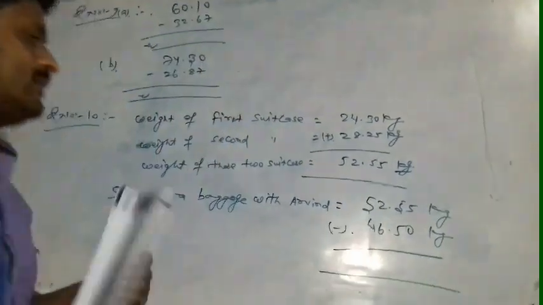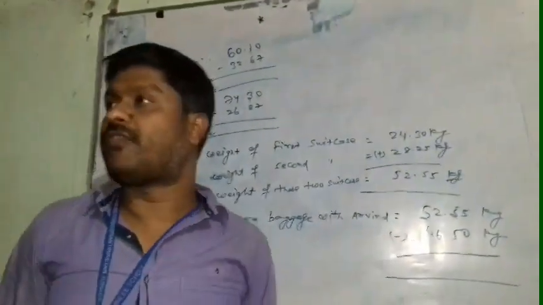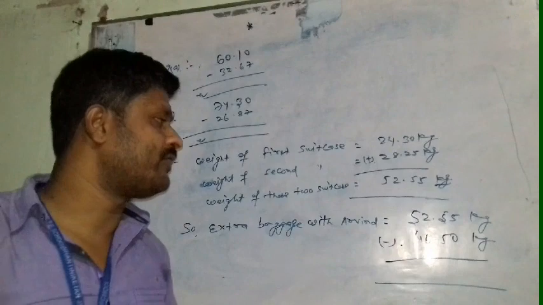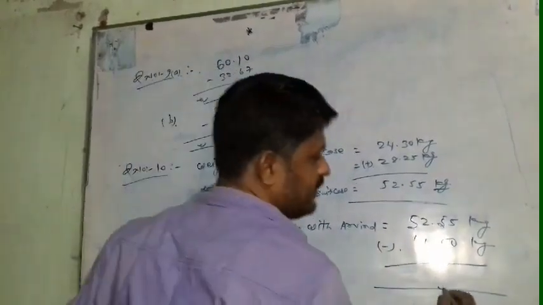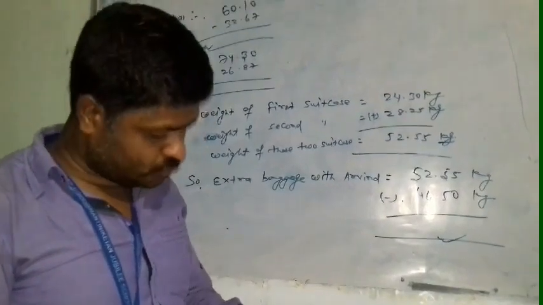When we subtract 46.50 from 52.55, then we get our answer. Okay, these all are solved.